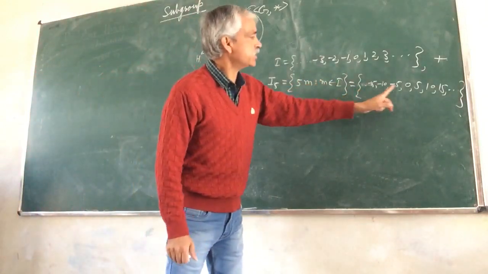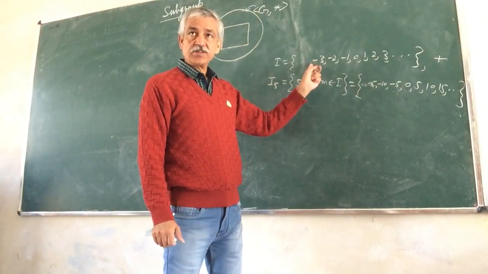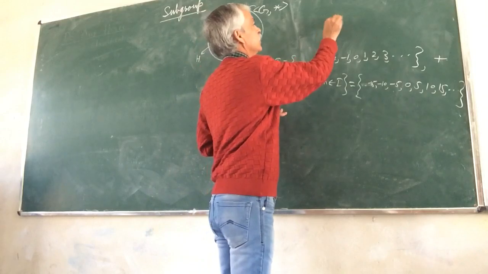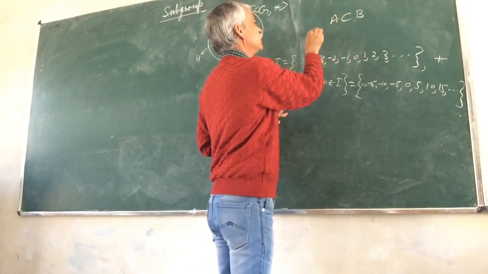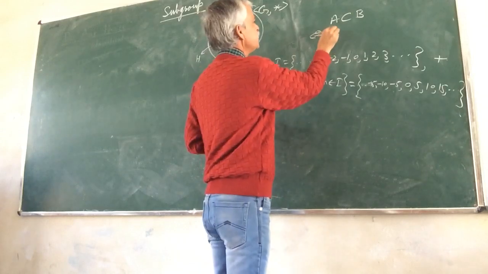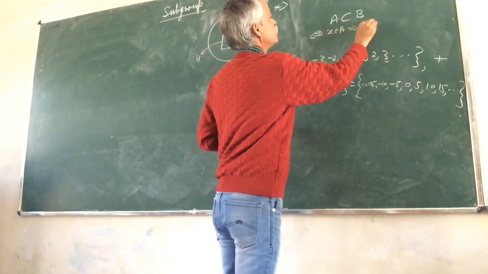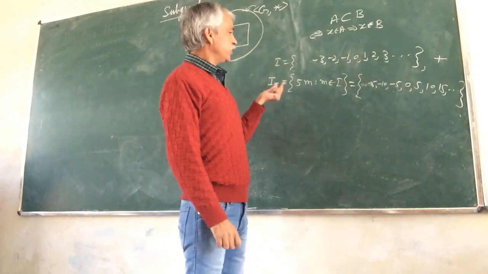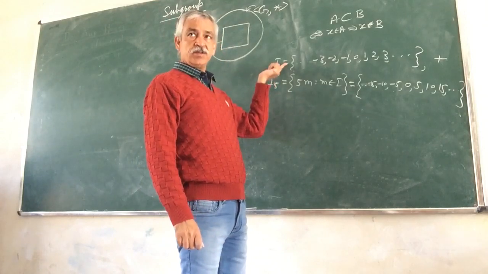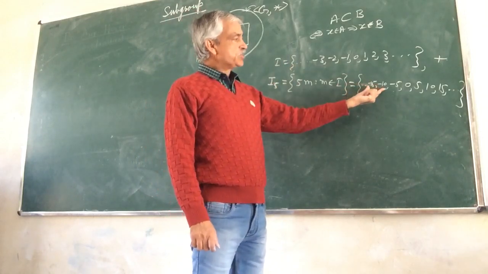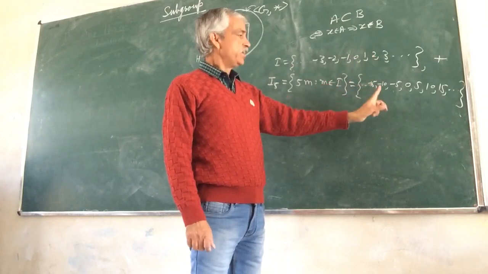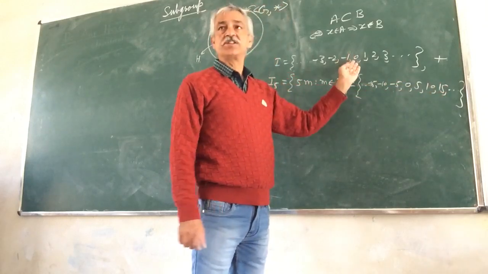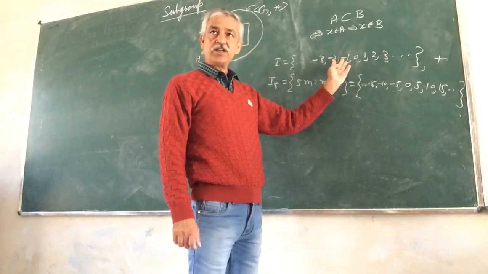So you can note that this is a subset of the set of integers, because what is a subset? A is said to be a subset of B means x belongs to A implies x belongs to B. So here I say I5 is a subset of I, then it means that all the elements of I5 are elements of I. And clearly -15, -10, -5, 0, 5, 10, 15, all these elements are integers. So this is clearly a subset of the set of integers.